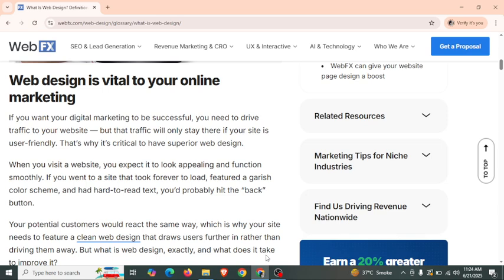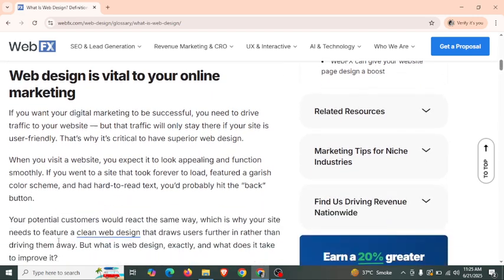Today, my topic is web designing. Now, start our video. Web designing is vital to your online marketing. If you want your digital marketing to be successful, you need to drive traffic to your website. But that traffic will only stay there if your site is user friendly. That's why it's critical to have superior web design.